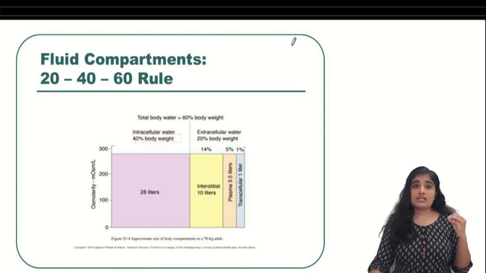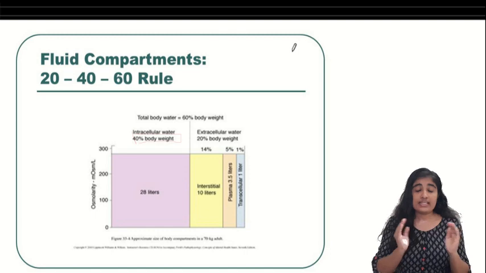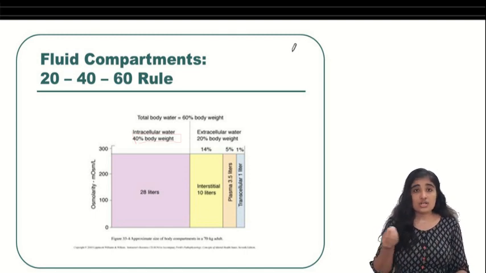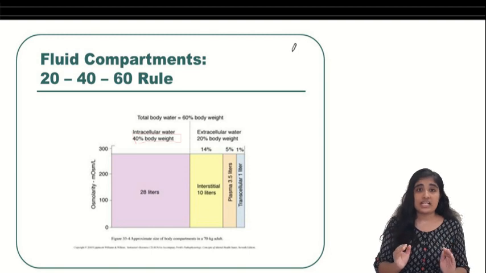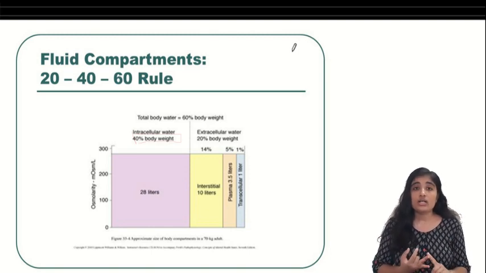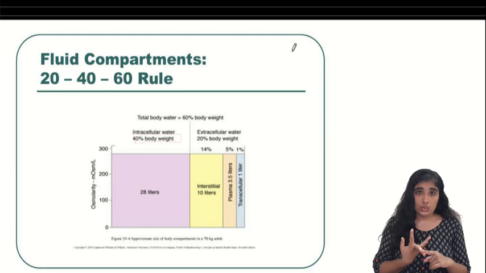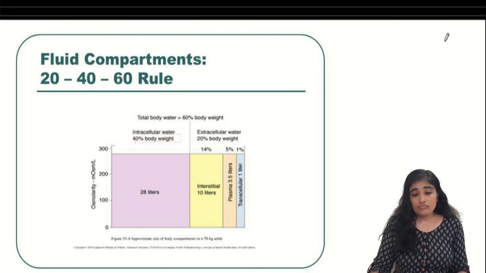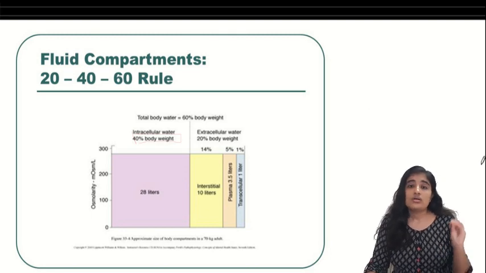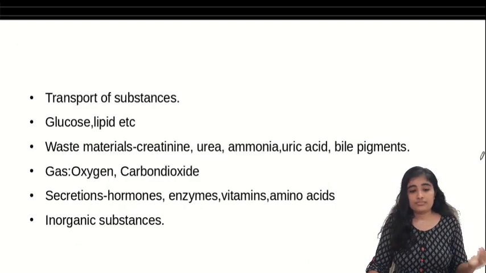Or it can be present in certain membrane or epithelium enclosed spaces, which is known as transcellular fluid. For example, the cerebrospinal fluid, which protects the brain and the spinal cord, the pericardial fluid, the peritoneal fluid, and the synovial fluid, which helps in the flexible movement of the joints. So that is how the fluid is distributed in our body.